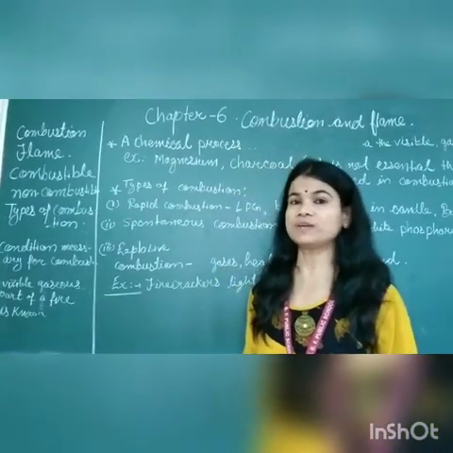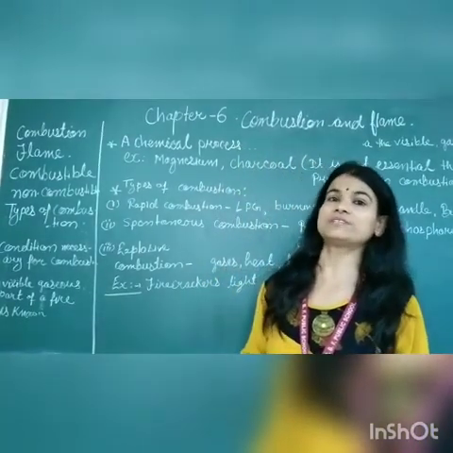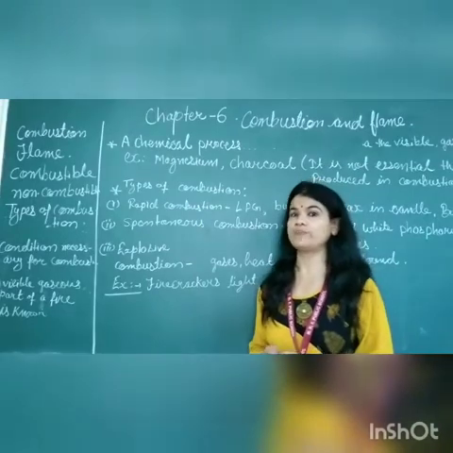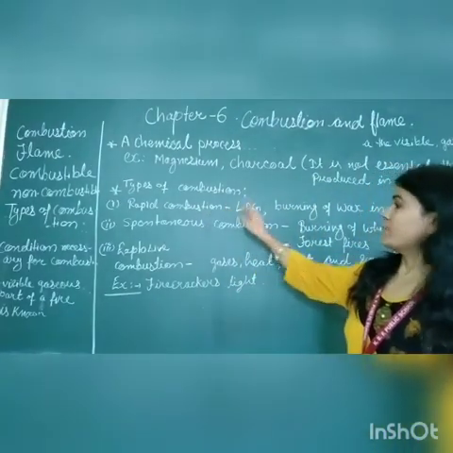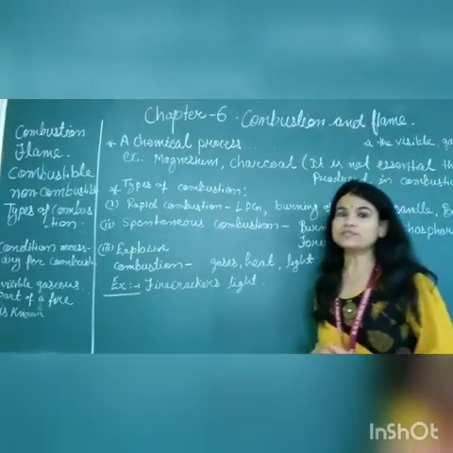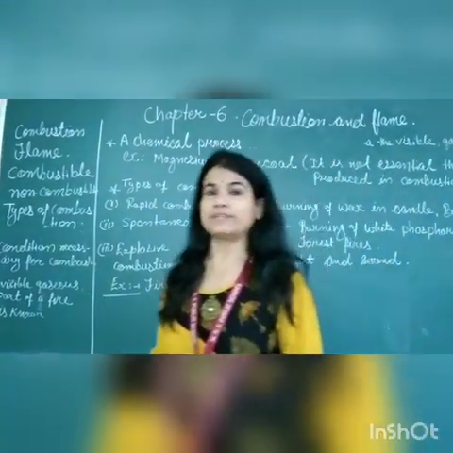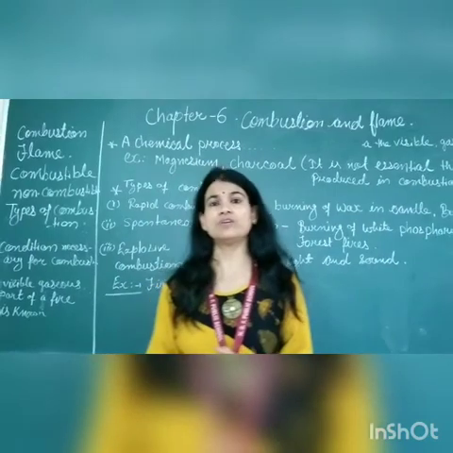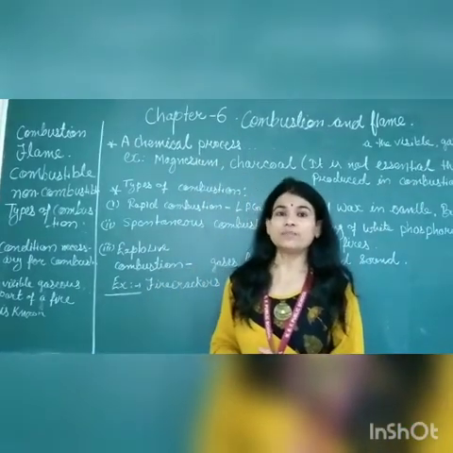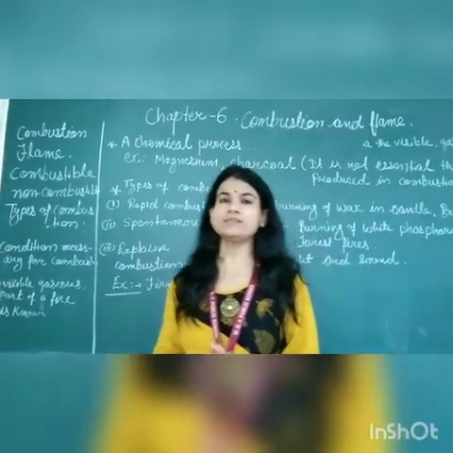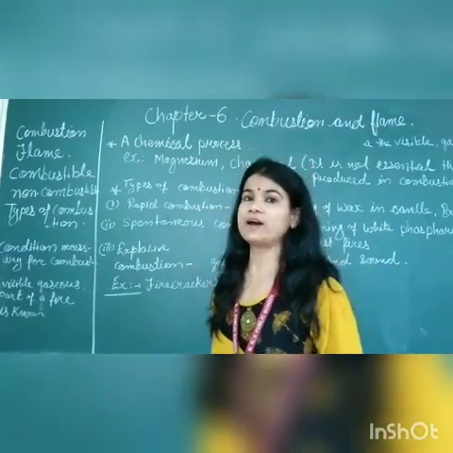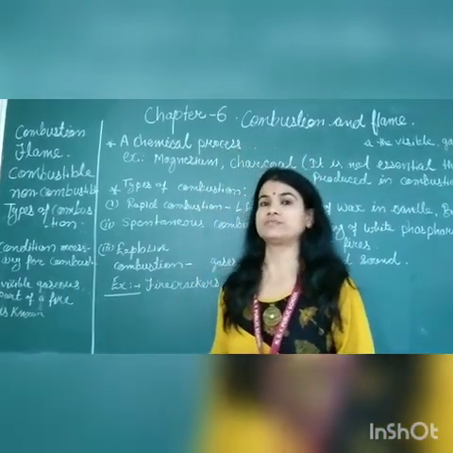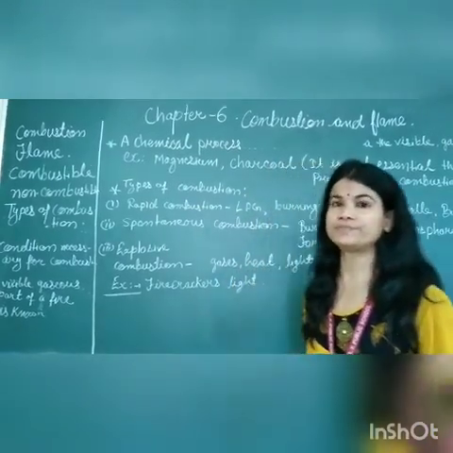So on the basis of combustion, all the substances are divided into three parts. First, rapid combustion. Substances which burn fast in the presence of oxygen and release a large amount of heat and light are known as rapid combustion.